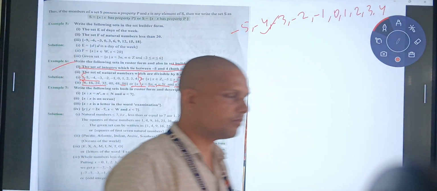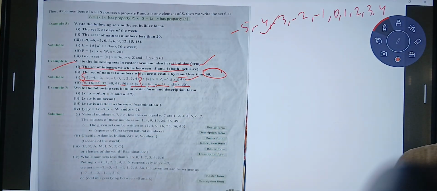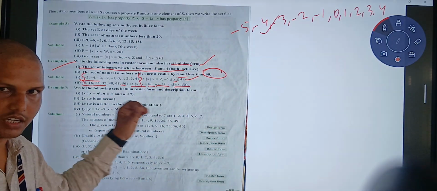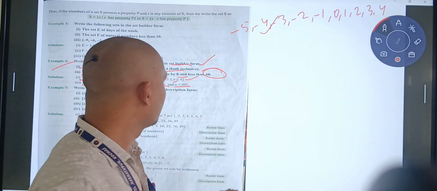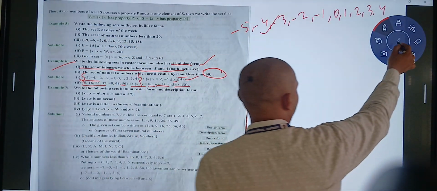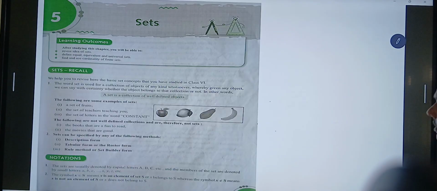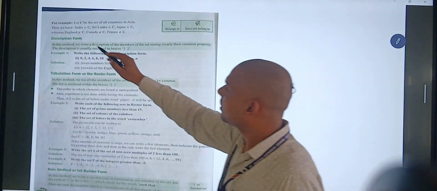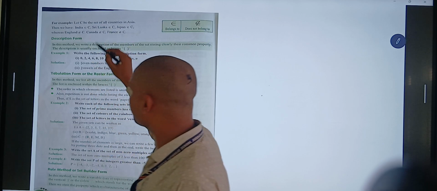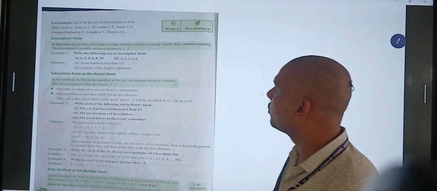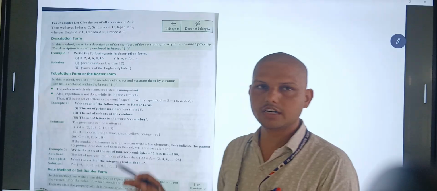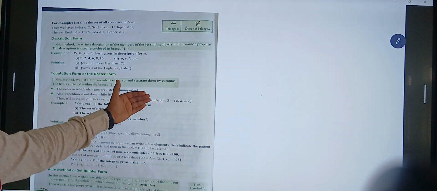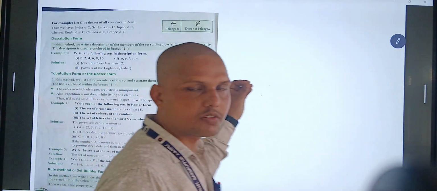In this video we have discussed the concept of sets: what sets are, and how you identify whether something is a set or not. Sets mean a collection of well-defined objects. Then the three different forms: in this PPT we discussed notation, and next the three methods: description method, rule method or set builder method, and tabular method. So learn it properly, write all the concepts in your notebook. In the next video we will solve the exercise.